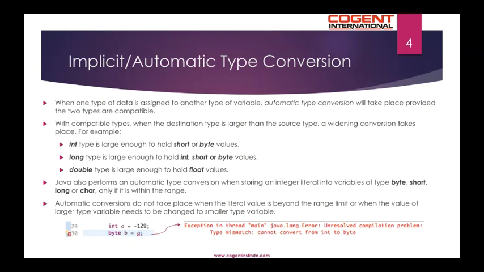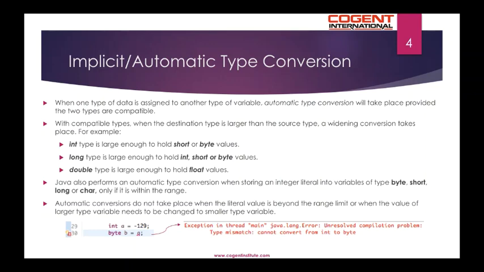With compatible types, when the destination type is larger than the source type, a widening conversion takes place. For example, int type is large enough to hold short or byte values. Long type is large enough to hold int, short, or byte values. Double type is large enough to hold float values. Java also performs an automatic type conversion when storing an integer literal into variables of type byte, short, long, or char only if it is within the range.